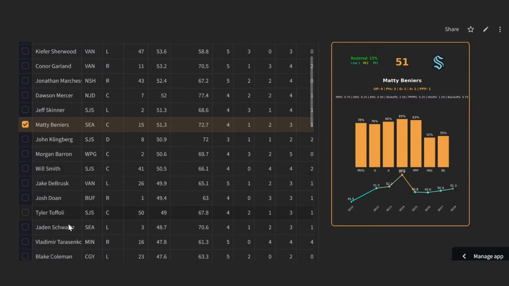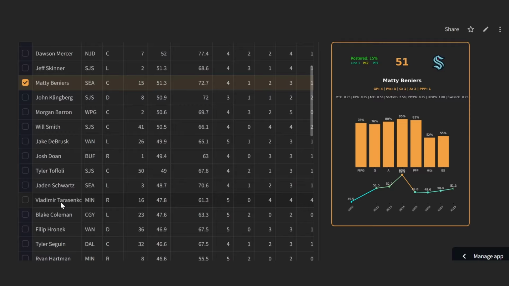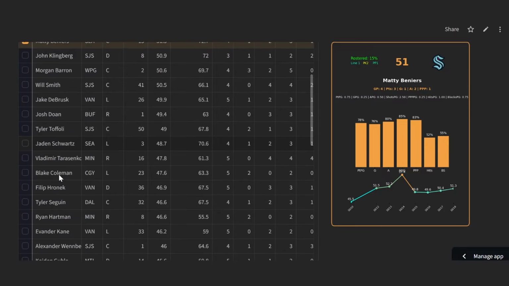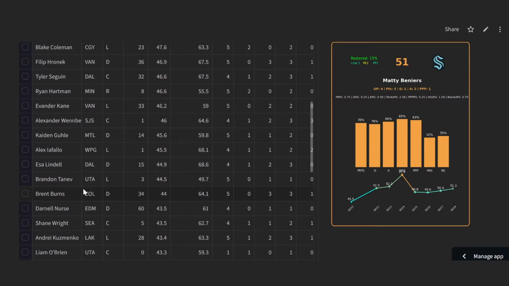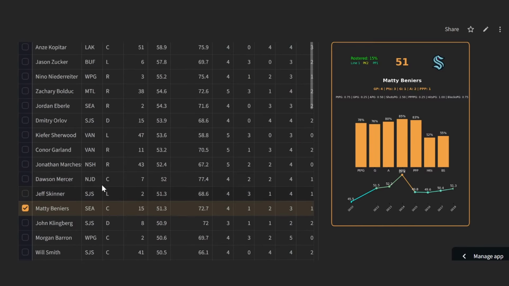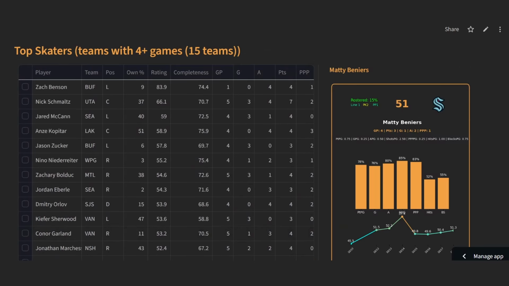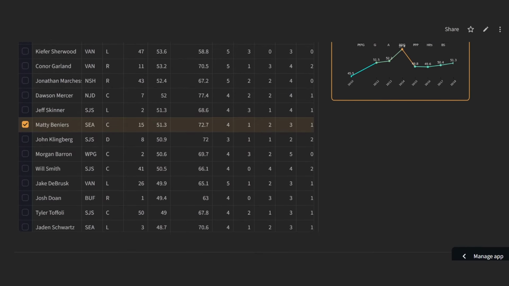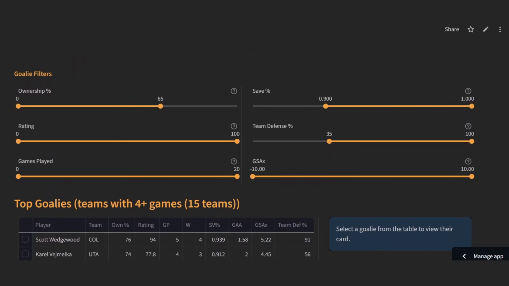There's a couple of other guys. I don't want to touch on everybody. Vlad Tarasenko has been power play 1. He's been putting up some points in that role. You have a couple of other guys here, Tyler Toffoli picked up a power play point last night. He's been relatively productive, 3 points in 4 games. And as you look through this list, you can find things that suit your team exactly. And I'll give you a little bit more pointers on how you can manipulate your roster and your schedule to find guys in specific spots as we move along in the season. So this is just a couple of players to take note of as you're looking at forwards.